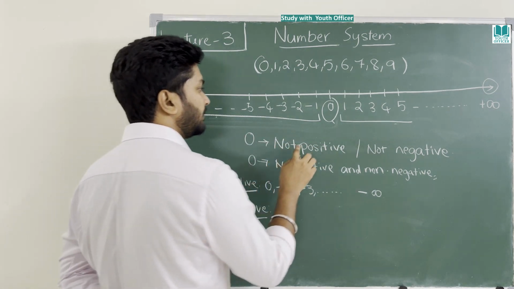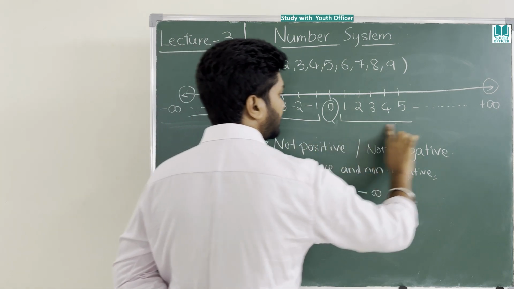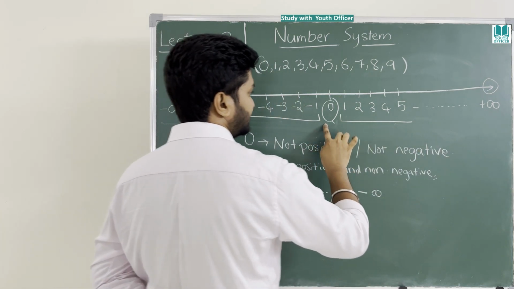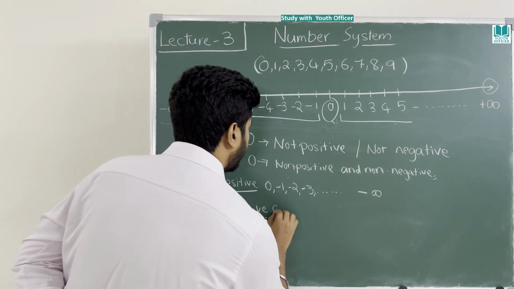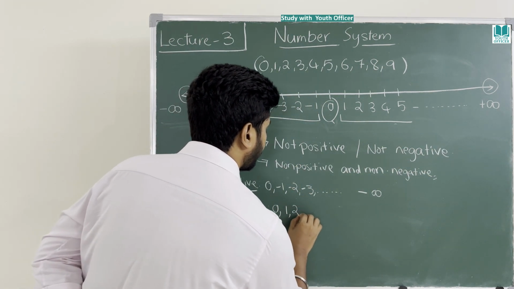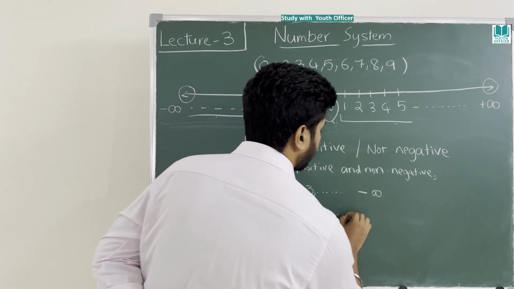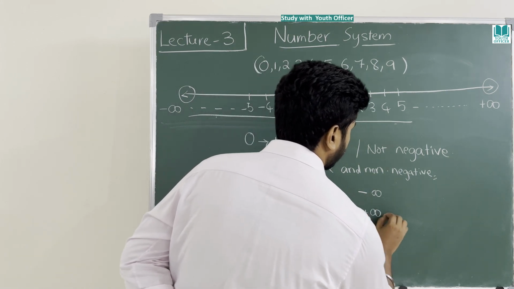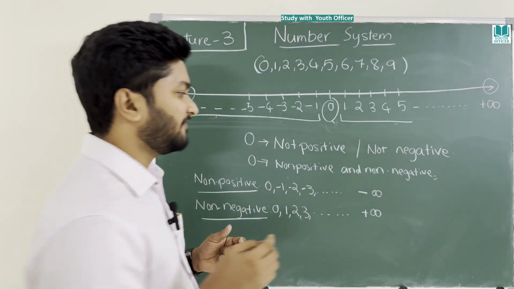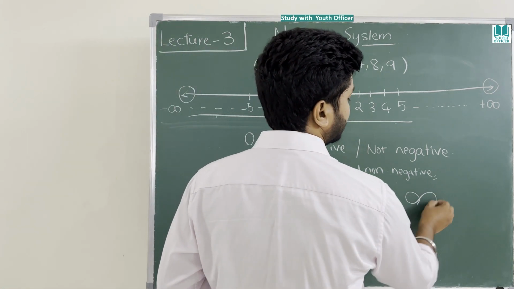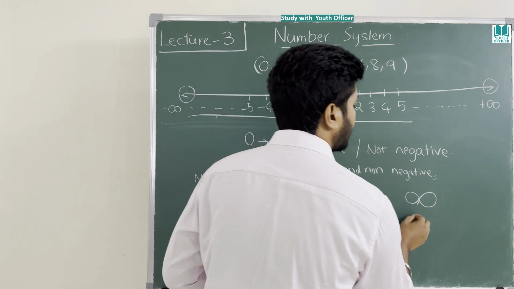Which are not negative? The remaining are not negative, which means 0 till plus infinity are non-negative. You got it?